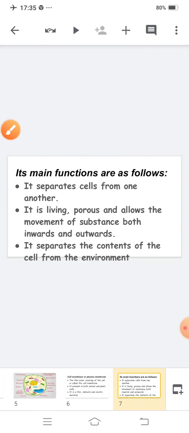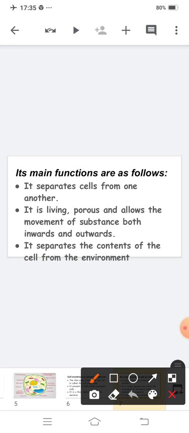Now, its main functions are as follows. Number 1, it separates different cells from one another. Second, it is living, porous, and allows the movement of substances both inwards and outwards.